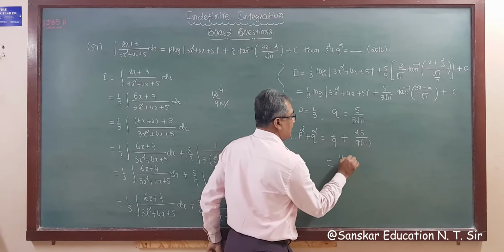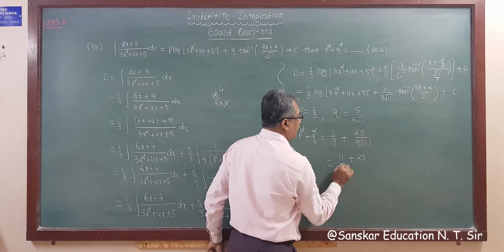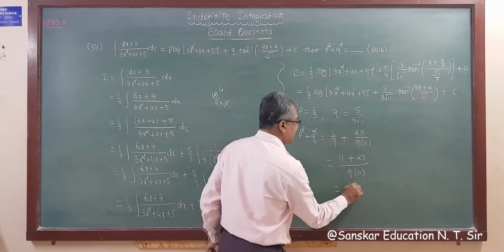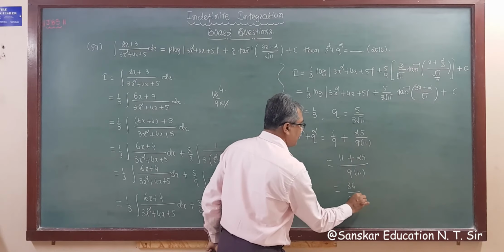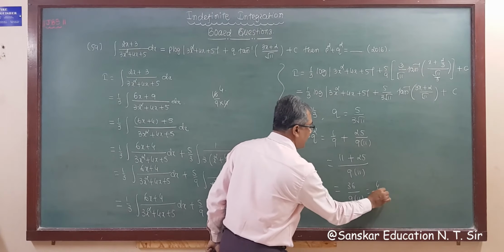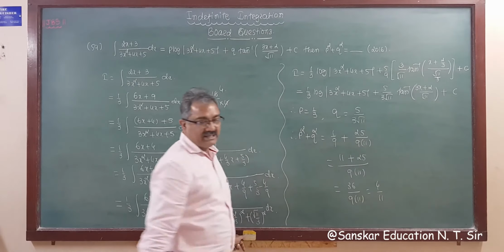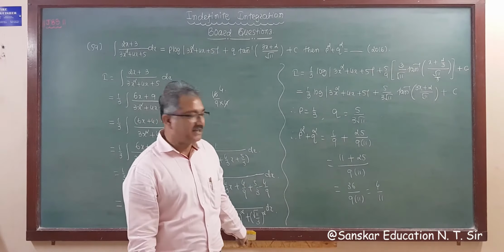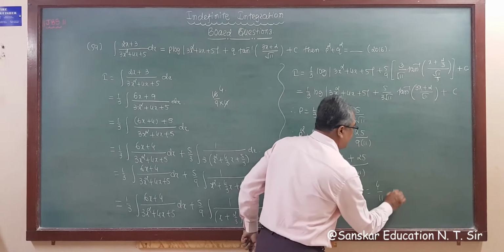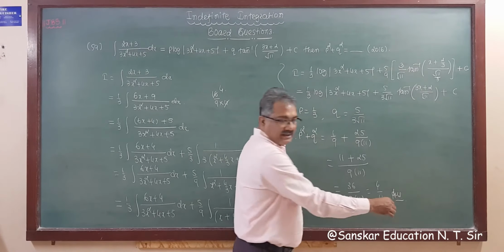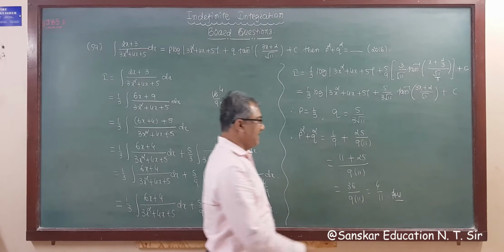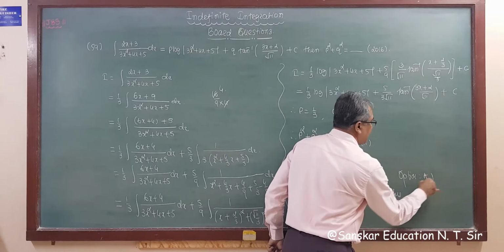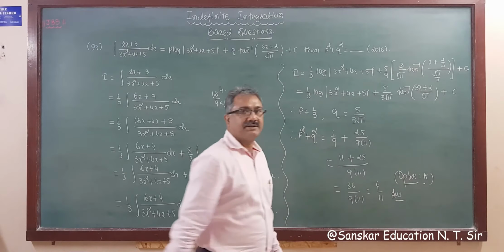So multiply by 11, plus 25, divided by 9 into 11, that is 36 divided by 9 into 11, that is 4 by 11. So p square plus q square is 4 by 11. This is your answer, option A, so option A is your correct answer, right?